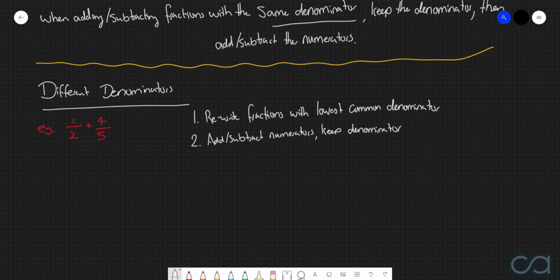And then of course, just like I was mentioning a couple of videos ago, whenever you're doing questions like this, whether we are talking about addition or subtraction or anything else, always make sure that a final step you take is to write your fraction in lowest terms, if it's possible.